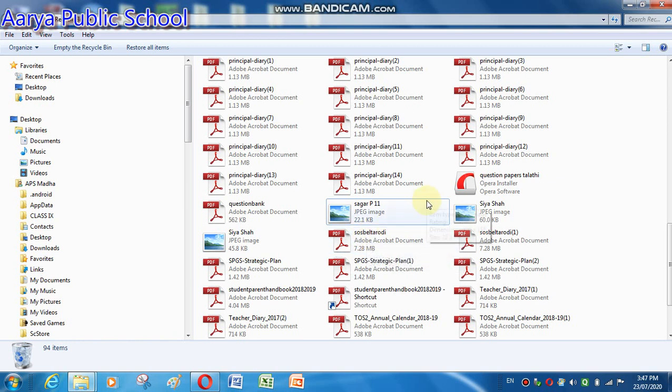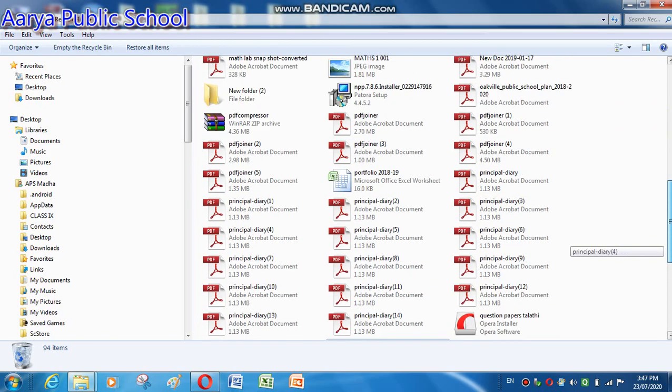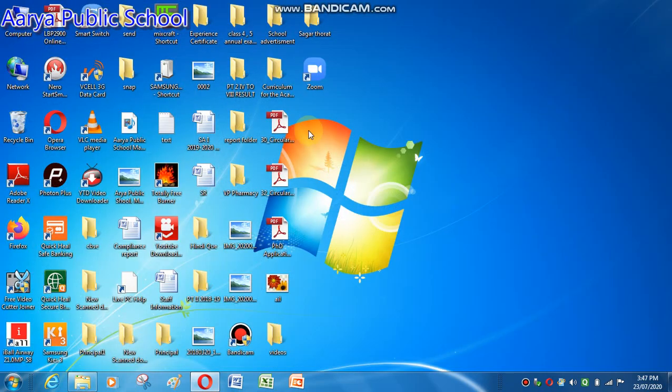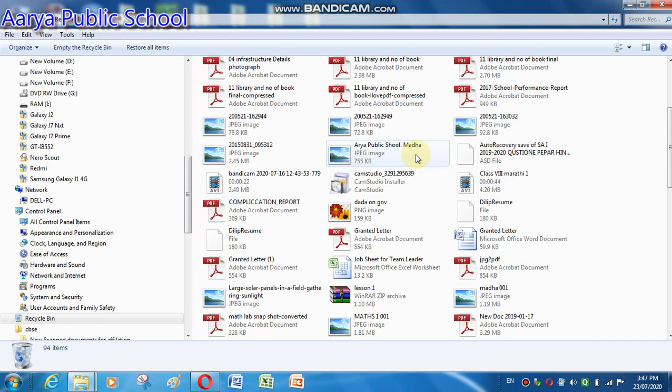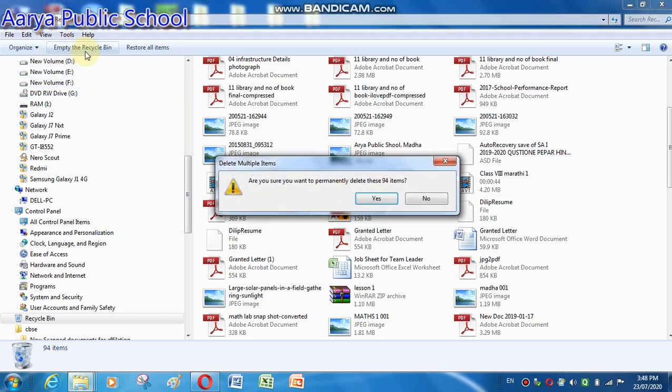Now next, how to empty the recycle bin? There is a lot of data in our recycle bin. Then how to empty the recycle bin? Open the recycle bin window. To delete all the files and folders from the recycle bin, click on empty recycle bin from the file menu. Here is the option to empty the recycle bin.